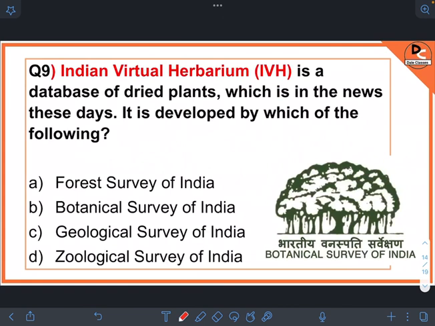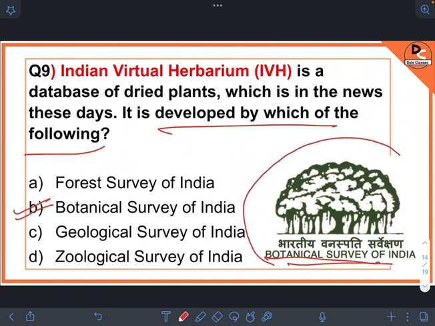Next question. Indian Virtual Herbarium is a database of dried plants, which is in news these days as our Prime Minister recently talked about it. And the question is, it is developed by which of the following? And the answer is Botanical Survey of India. Just see the logo, Botanical Survey of India. Sometimes a question may ask about the logo.